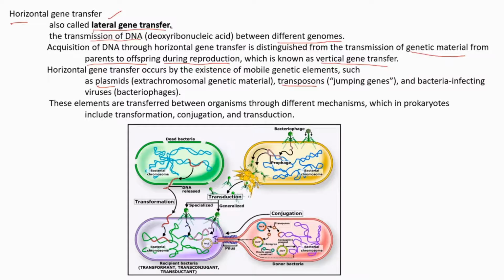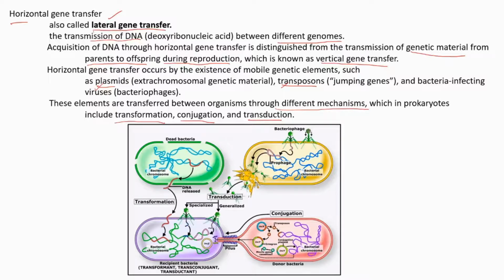Then what is that unusual method and what genetic material is transferring? Extra chromosomal DNAs like plasmids and transposons are usually transferred between organisms. These genetic materials are usually transferred through different mechanisms like transformation, conjugation, and transduction.